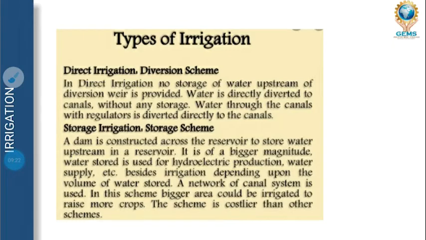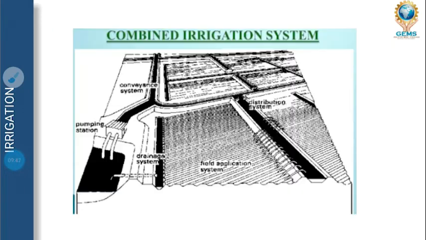Next, storage irrigation. In storage irrigation, reservoirs are made and the water is stored, and it can be used when there is a scarcity of water. Then water is made to flow through the canal, and it can be accessed by the farmer to grow the crops. Next is the combined irrigation system. Combined irrigation system means water is being lifted from groundwater as well as surface water, and both are used for cultivation purposes. So that comes under the combined irrigation system.